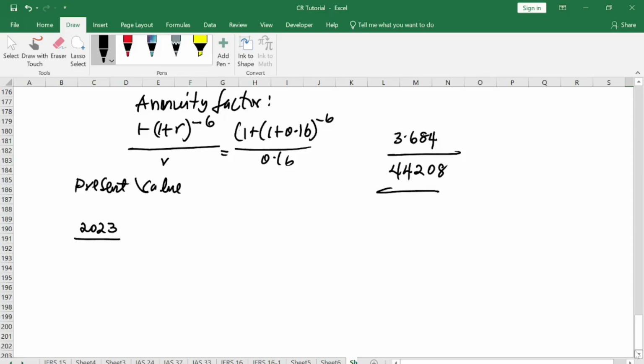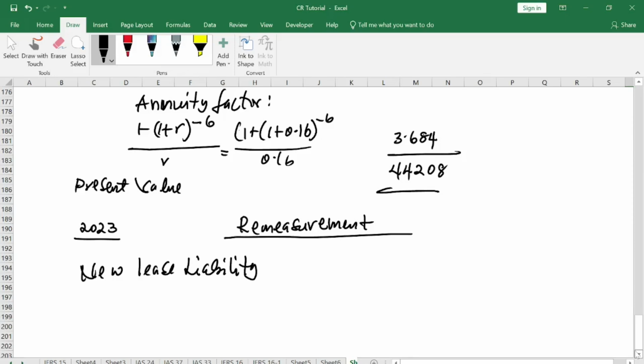So then you come and do what we call your remeasurement. Okay, so how do we get our remeasurement? You will start with your new lease liability. New lease liability is how much? 4,208. Then we have our closing balance as at when?